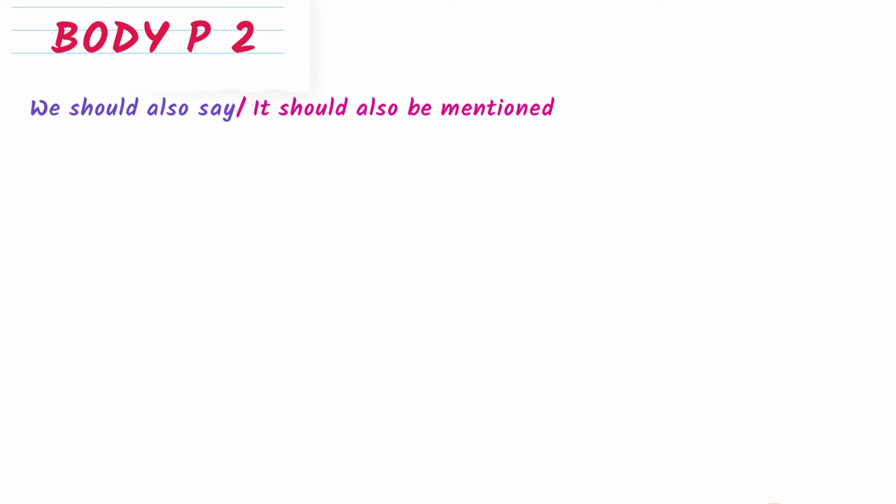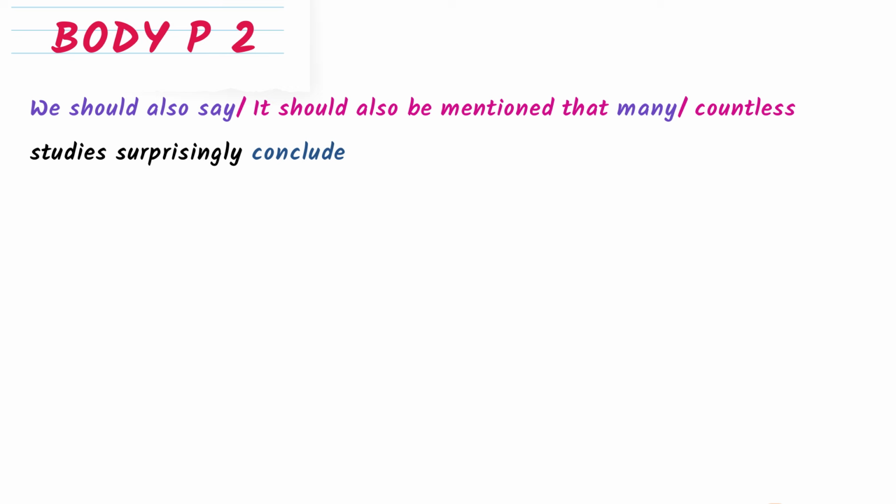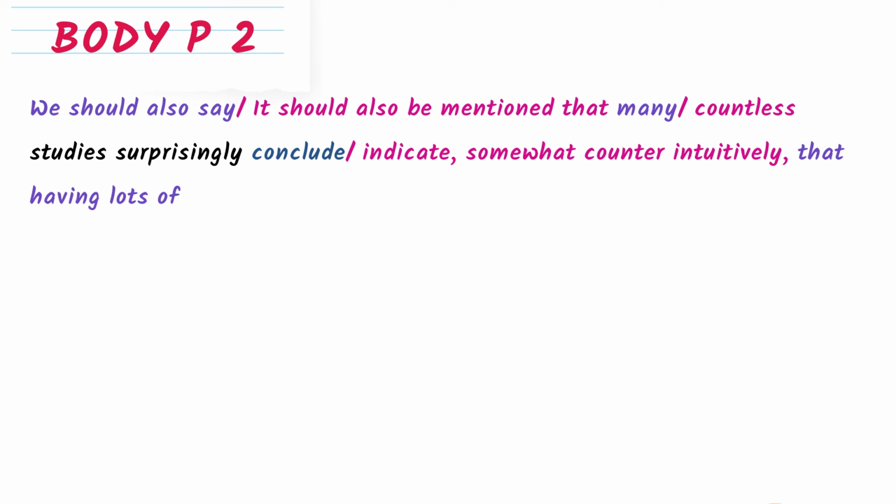It should also be mentioned that many, instead of many, you can write countless. Countless studies surprisingly conclude. So instead of surprisingly conclude, you can write something like this: indicate somewhat counterintuitively. So instead of surprisingly, I write counterintuitively. That having lots of police officers on the streets, again, you see that it is repeated, police officers on the streets. Now, instead of police officers, I write policemen and policewomen. A significant amount of.